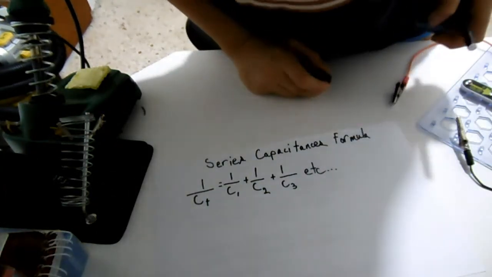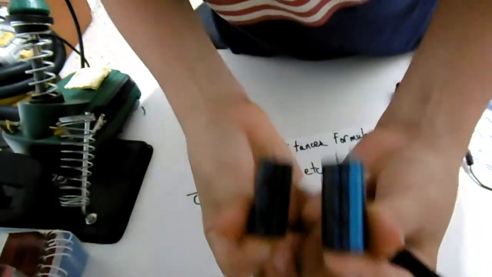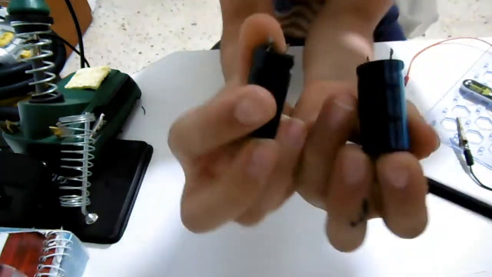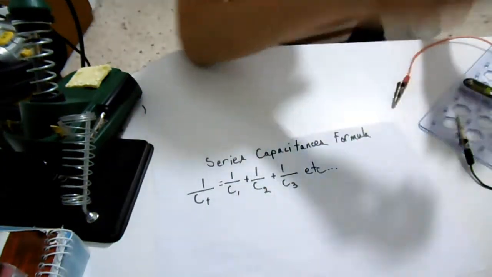In the example I'm going to use, I have two capacitors of the same type. Each has a capacitance of 2.2 millifarads and a voltage of 35 volts.